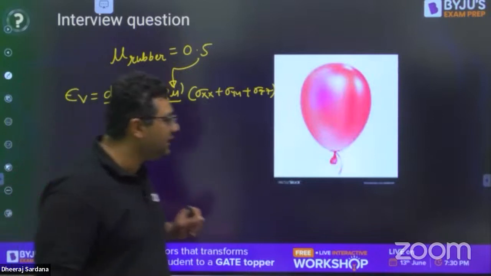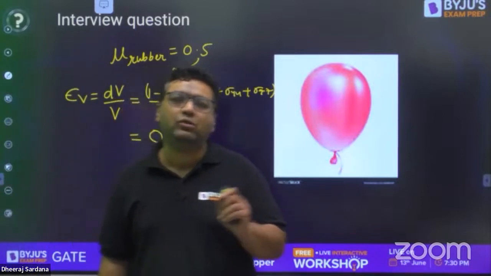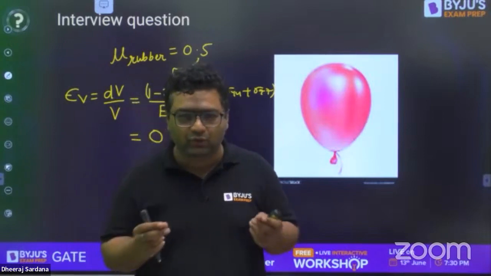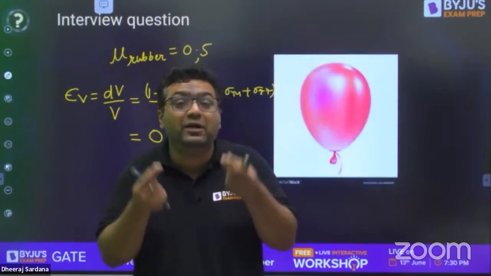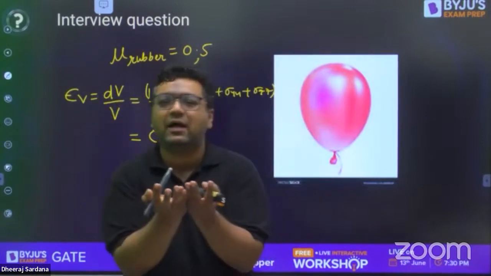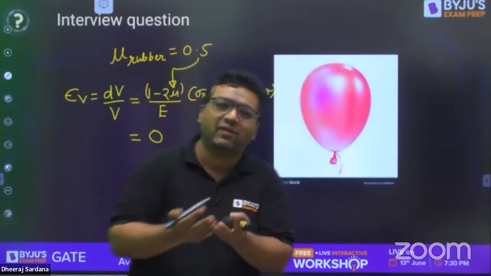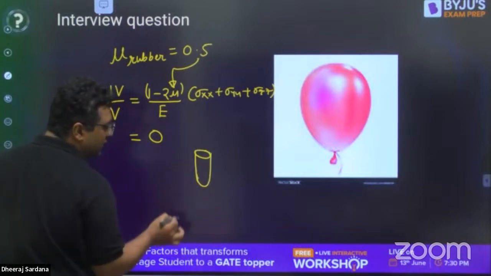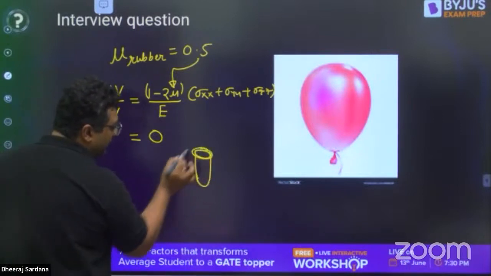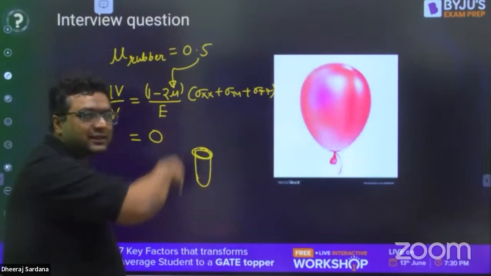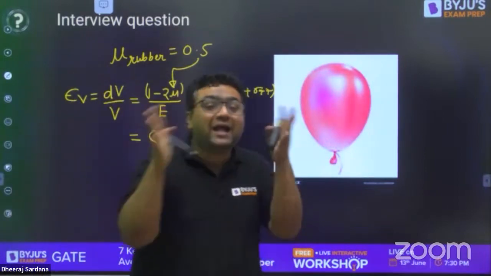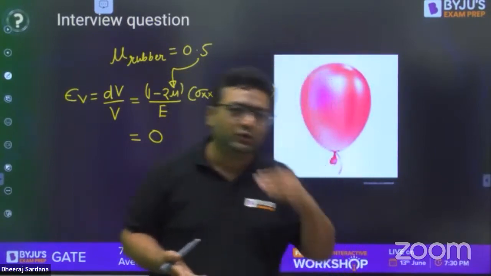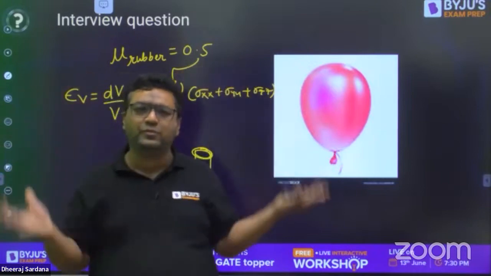So guys, when we are saying volumetric strain is 0, we are talking about the rubber material. Means whatever is the material of the balloon, for that we are saying that volumetric strain is 0. Inside it, whatever is there, we are not talking about that. Let us say when we are talking about the balloon, it has some rubber material initially. So whatever its length, thickness, and circumference are, that we are going to consider. We are not going to consider the air inside, because if you consider that, then obviously volume is changing.